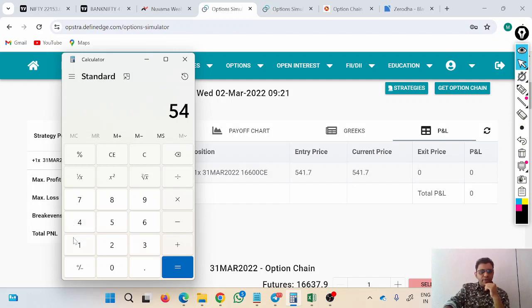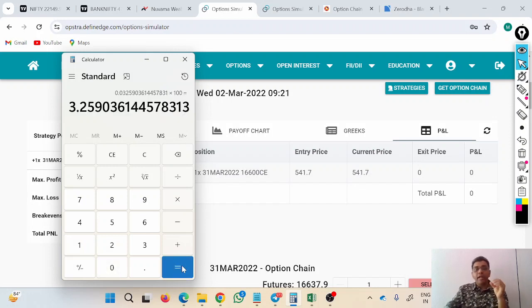Initially I paid 541 and the spot price it was 16,600 multiplied by 100. So I have paid around 3%. I have paid the 3%, as you can say, insurance amount in 2 years back, 3.25%.